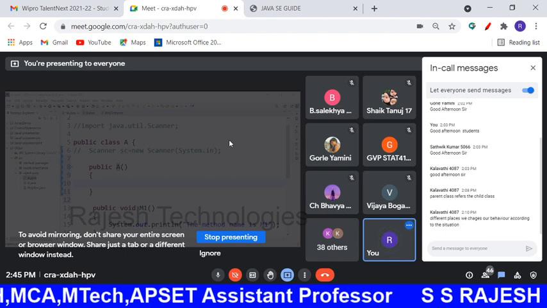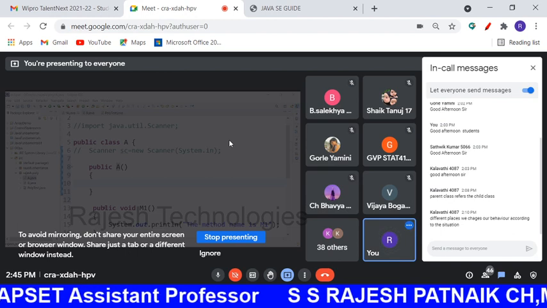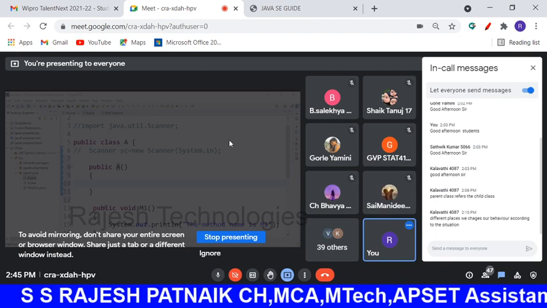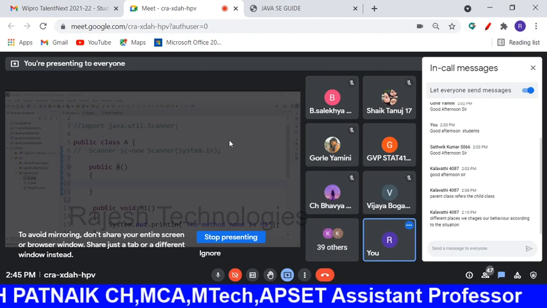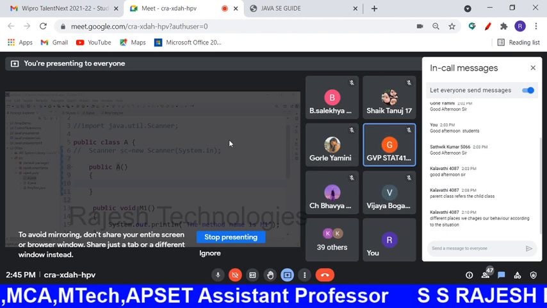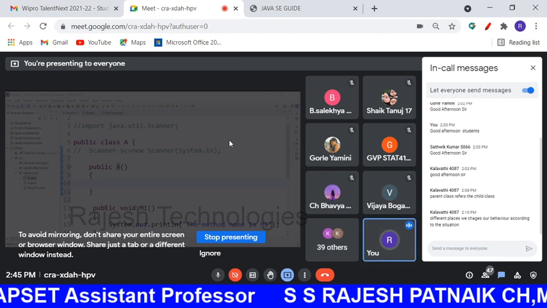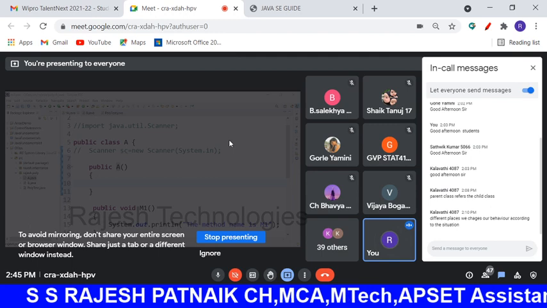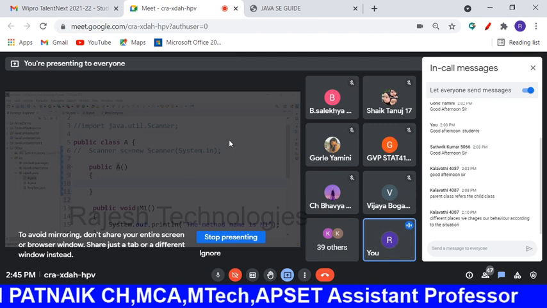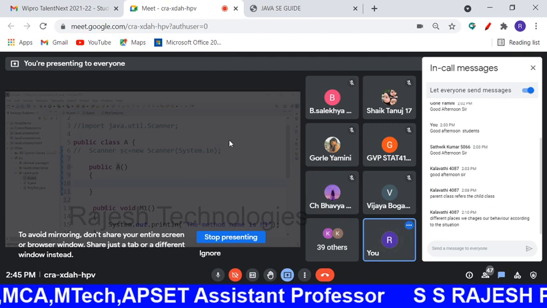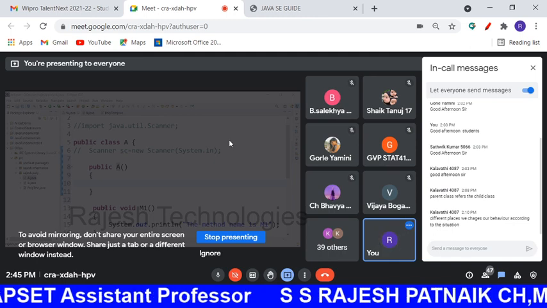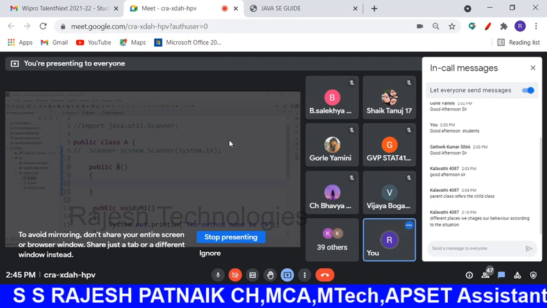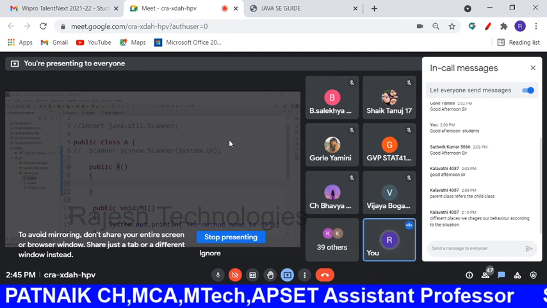Any answer? Yes, the default constructor will be created by the compiler. What is my question? What is the reason behind creating the constructor, whether it is a default constructor or a parameterized constructor?